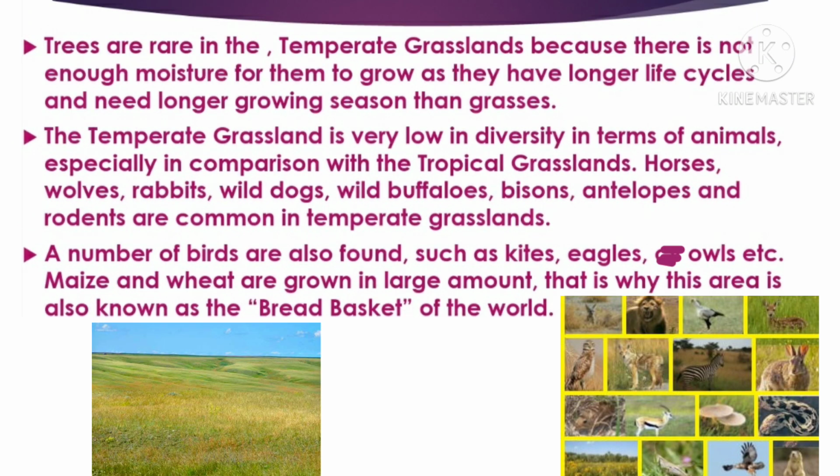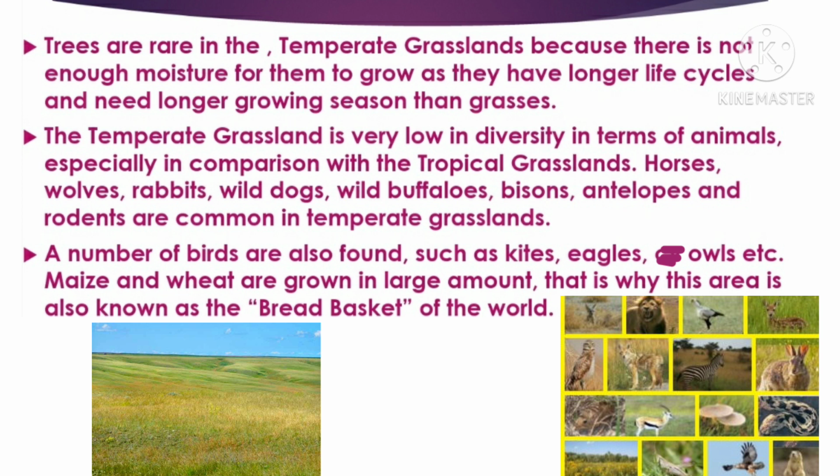Now, trees are rare in the temperate grasslands because there is not enough moisture for them to grow, as they have longer life cycles and need a longer growing season than grasses.